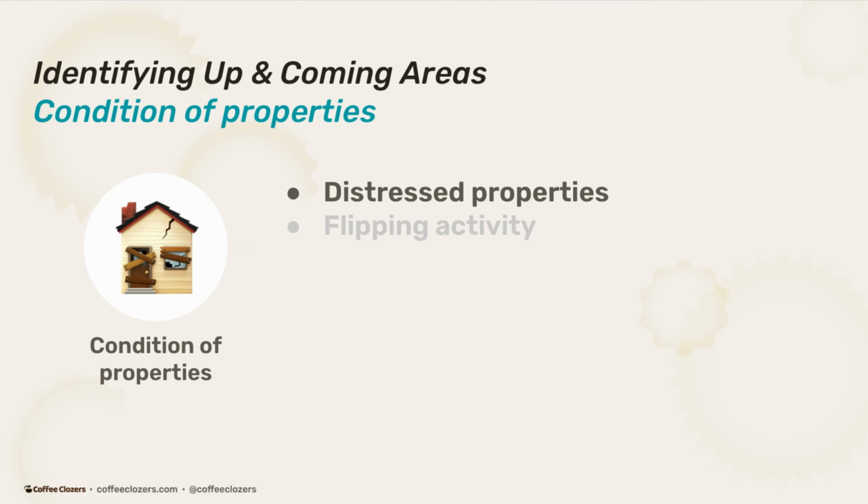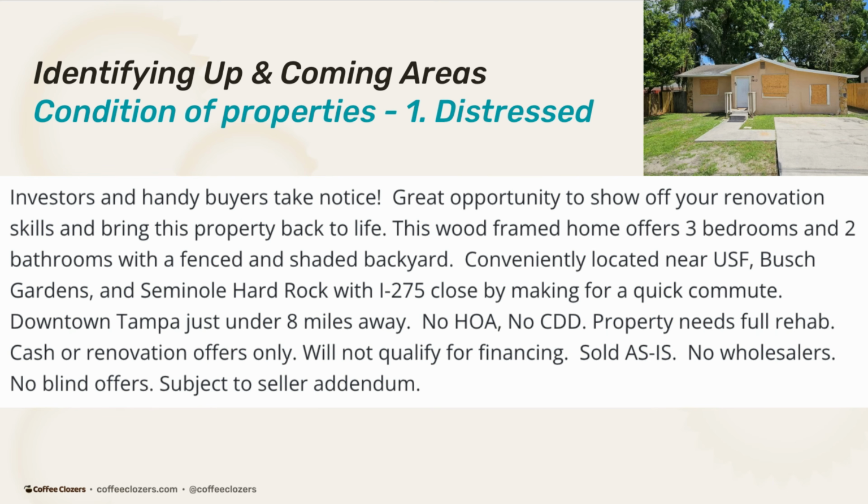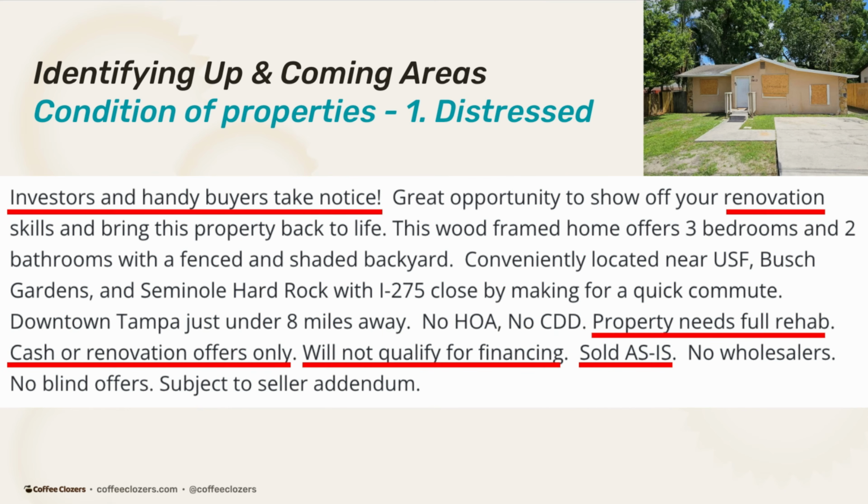So in order for us to look at distressed properties, we look at property descriptions. So for example, that's a real life property in Tampa, Florida that's boarded up. And if we look at the description, we could see that there are some keywords here that help us to understand that this is a property that needs rehab. So by being able to define if this is a fixer upper with things like property needs full rehab, sold as is, it helps us to gauge how many of these properties being sold are distressed versus those that are turnkey, maybe have courts and are luxury finishes.